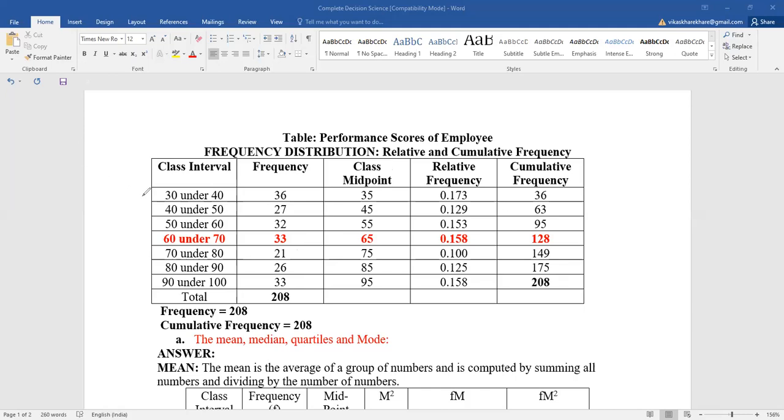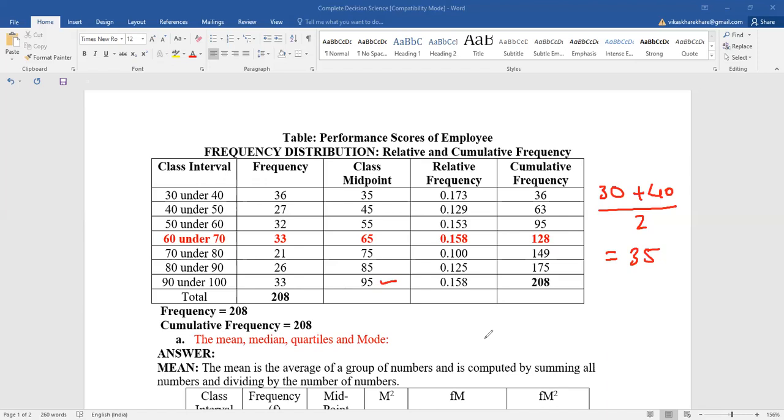The class midpoint for 30 under 40 is equal to 30 plus 40 divided by 2, which is equal to 35. In a similar manner, we identify the class midpoints for 40 under 50, 50 under 60, 60 under 70, 70 under 80, 80 under 90, and for 90 under 100 the class midpoint is 95. Then we identify relative frequency.